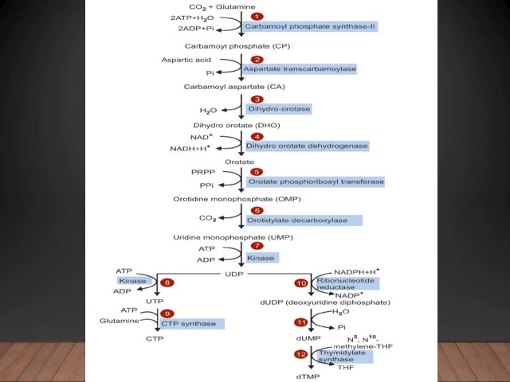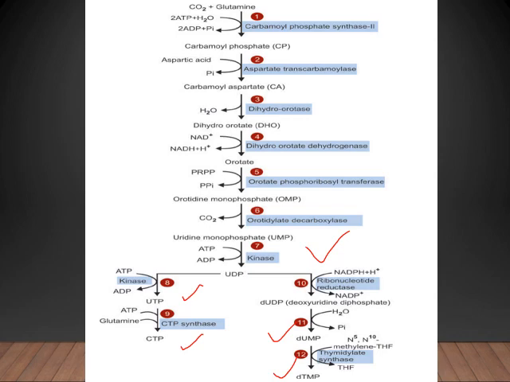So the next reaction, the 7th step, is that uridine monophosphate is phosphorylated to UDP by a kinase reaction using ATP as a phosphate donor. And this UDP serves as a precursor for the synthesis of UTP, then CTP, that is, uridine triphosphate and cytidine triphosphate, and deoxyuridine monophosphate and deoxythymidine monophosphate.